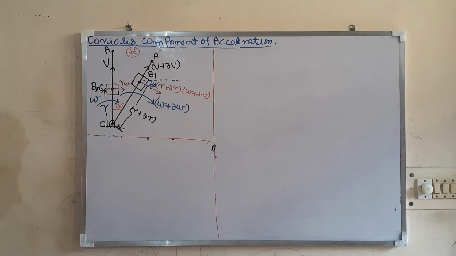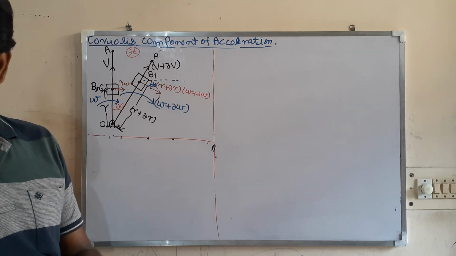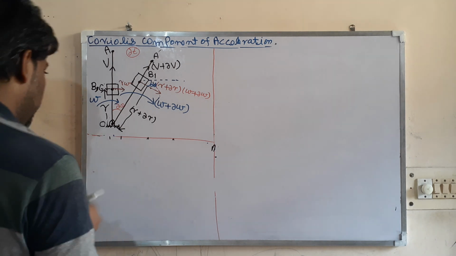What is the total change in velocity of the slider in the radial direction?